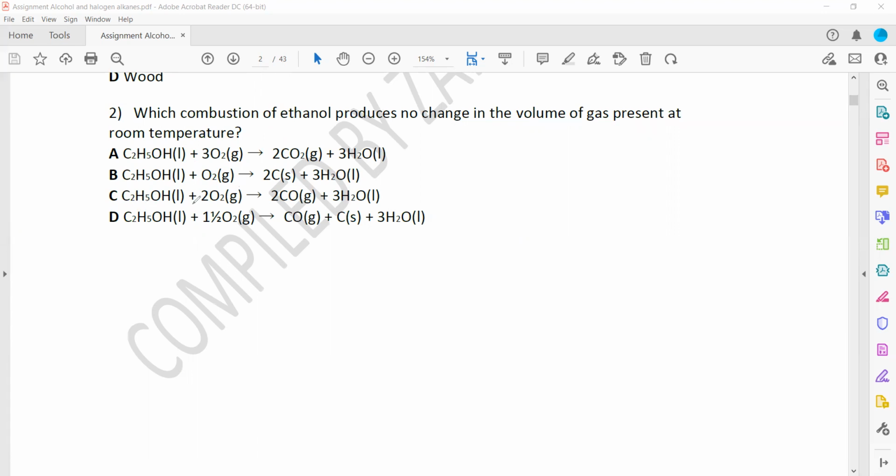When you check option C, oxygen is a gas, 2 moles of oxygen, and carbon monoxide is also a gas, 2 moles of gas, so equal number of moles of gas, so it means the volume will not change. That's why C will be the right answer. So if the moles before and after the reaction change, it means the volume or the space occupied by the gas will also change.